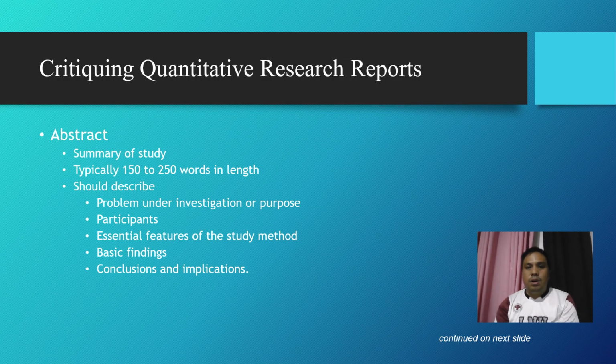An abstract is a concise summary of the study, typically 150 to 250 words in length. It should provide a brief overview of the problem under investigation or the study purpose, the participants, and the essential features of the study method. Additionally, it should summarize the basic findings as well as the conclusions and implications of the research. A well-written abstract allows readers to quickly understand the scope, significance, and outcomes of the study.